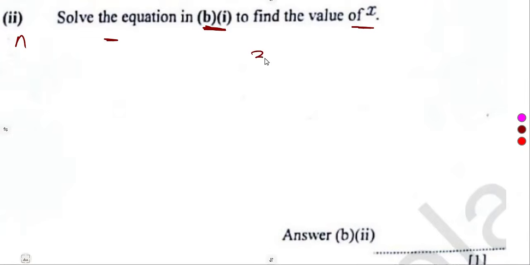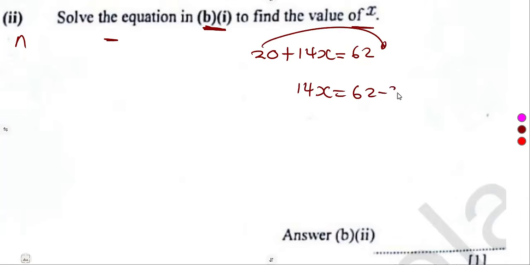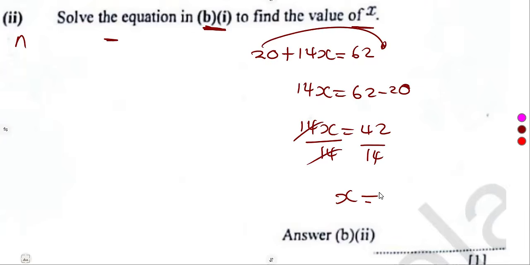Now solve. So you take that equation as it is and you solve. Moving 20 to the other side it becomes negative, so 14x is equal to 62 minus 20. To find the value of x, we have 14x equals 62 minus 20, which is 42. This one is 42 divided by 14. So guys, this division.